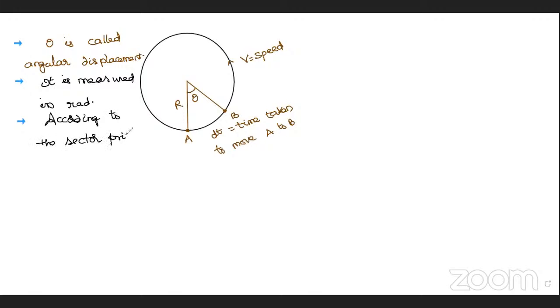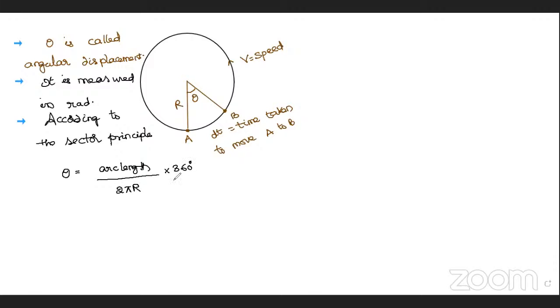I think all of you remember from your lower standards, the sector principle: angle made at the center of the sector equals arc length divided by, does anyone remember, 2 pi r into 360 degrees.